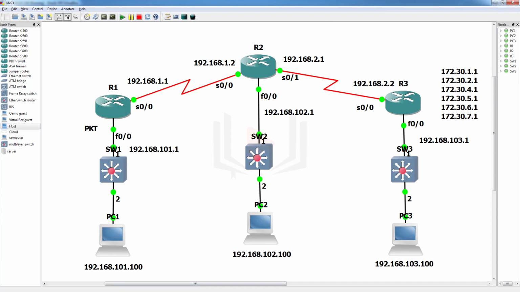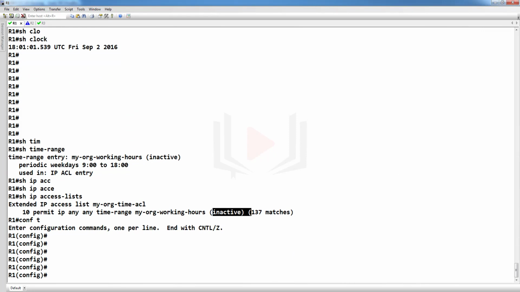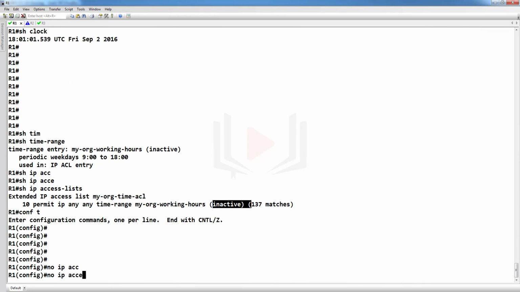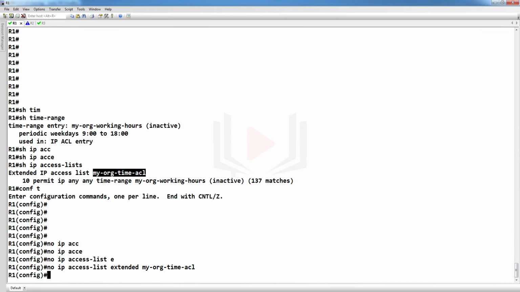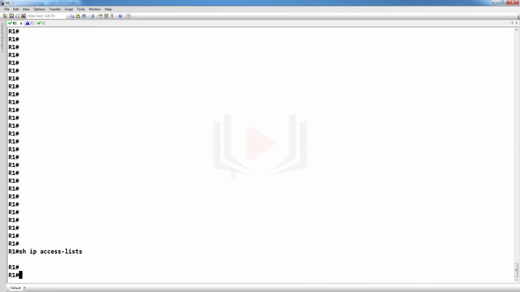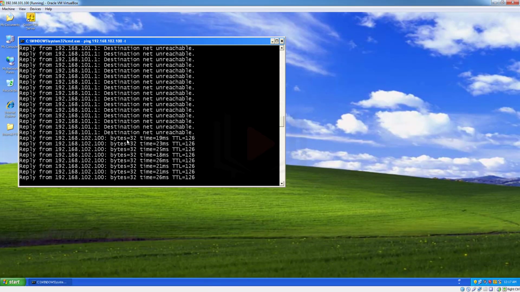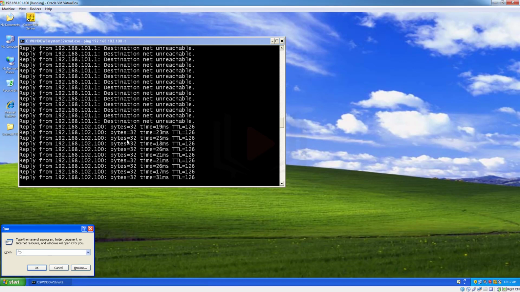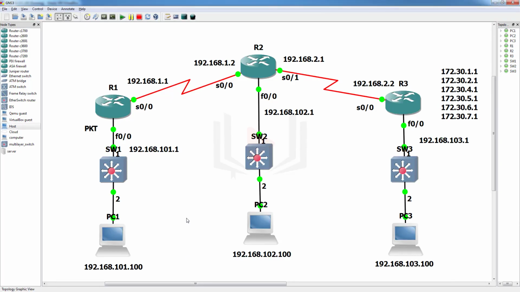Please come to the router. As you know, we have configured a time access list here. Remove it with no ip access-list extended, then check show ip access-list. No ACL is here. Check the reachability: go to PC1, ping 192.168.102.100. It is working.